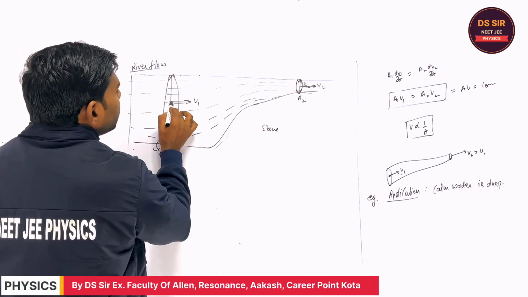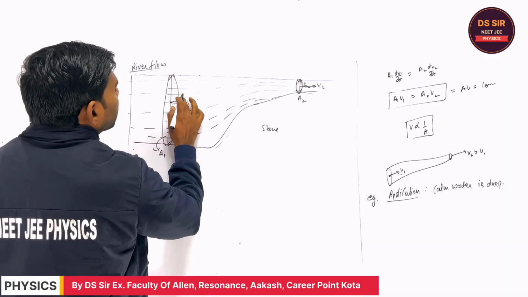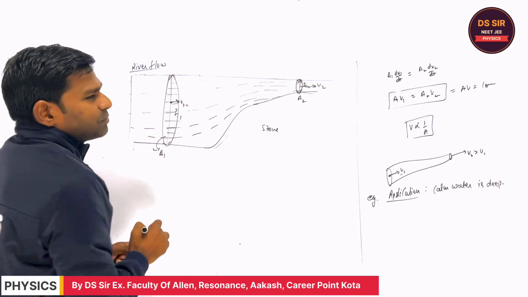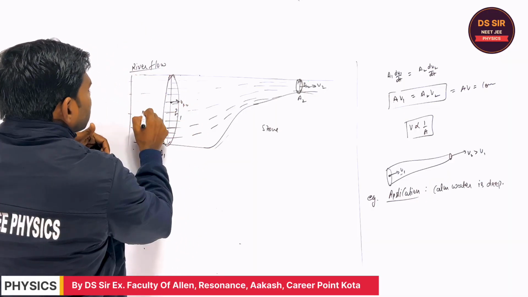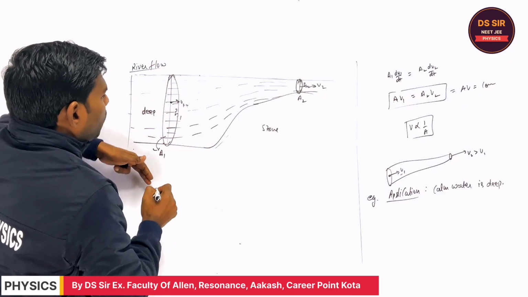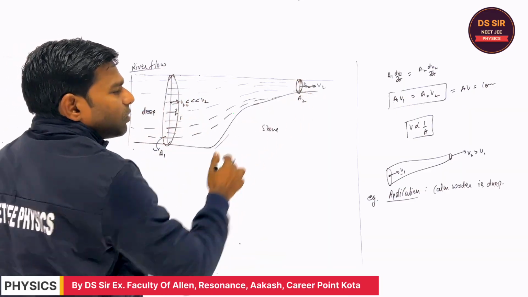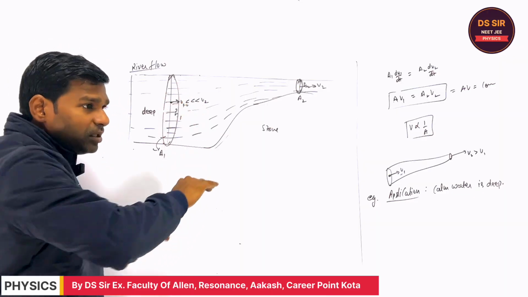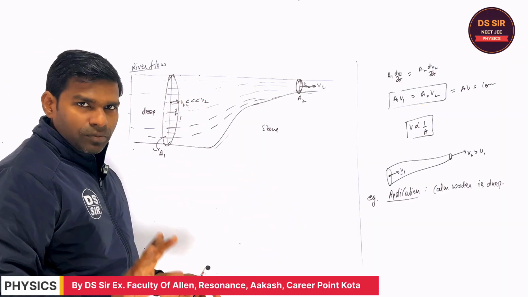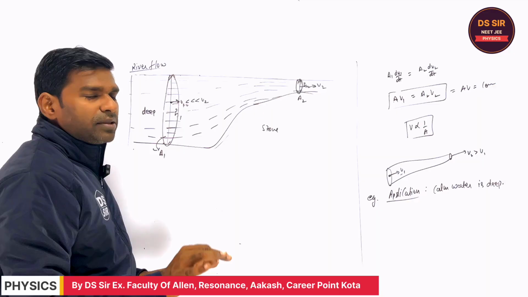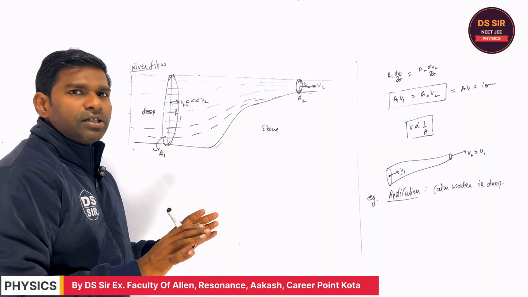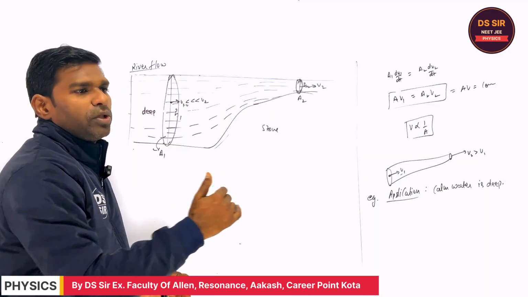So that is why the velocity is less over here. It means it is very less. If this is the deep water, the velocity is very much less as compared to this water. So when the water is deep, you will observe that it looks like the water is still, it is not flowing.